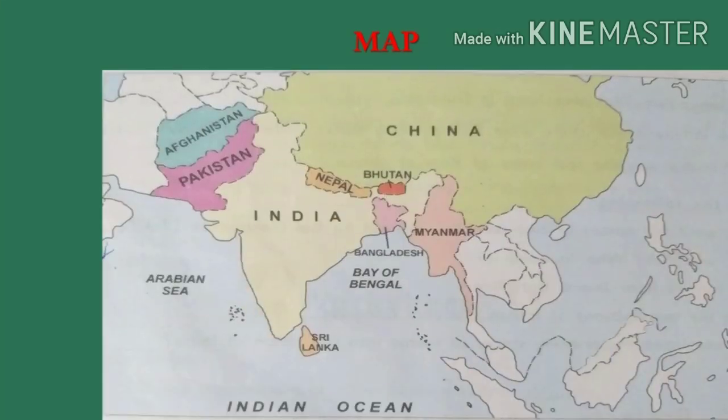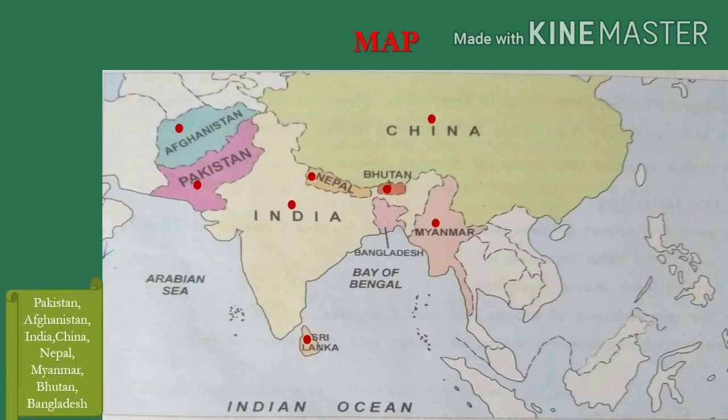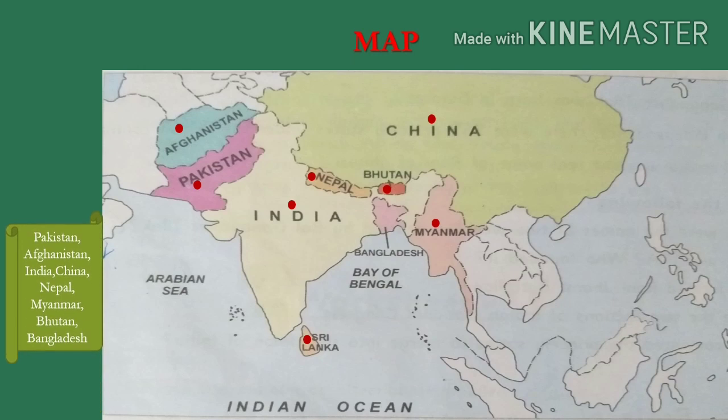Students, as we learned before, our India has 8 neighboring countries. They are China, Myanmar, Bhutan, Nepal, India, Sri Lanka, Pakistan, and Afghanistan. With the different religions being practiced in India, it has become a commonplace for all religions.